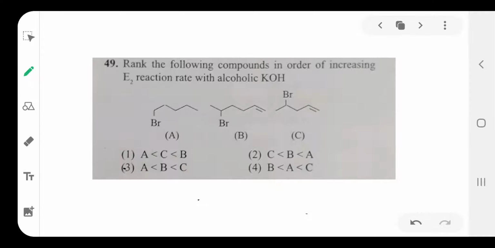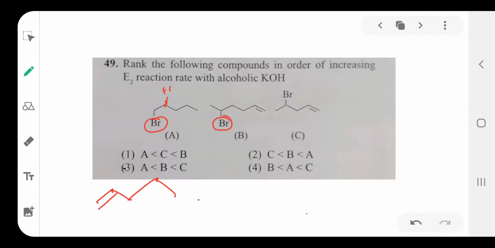Then the next one is 49. Rank the following compounds in order of increasing E2 reaction rate with alcoholic KOH. If it reacts with alcoholic KOH, the bromine and the beta hydrogen are removed, and this product is formed.